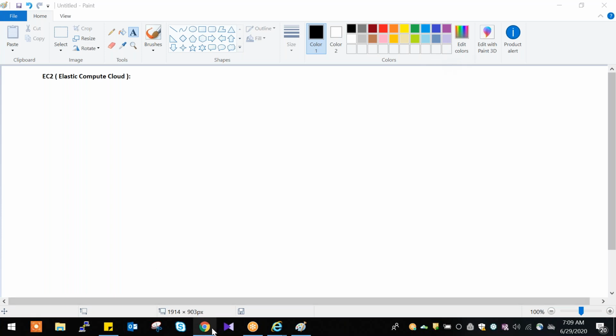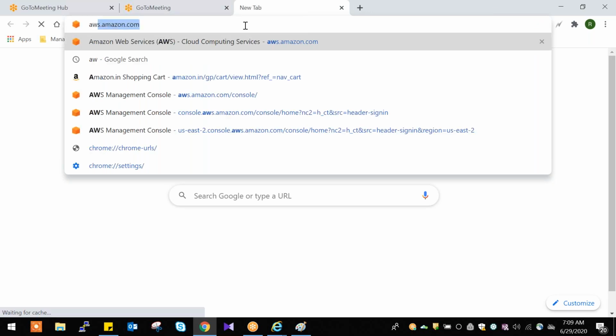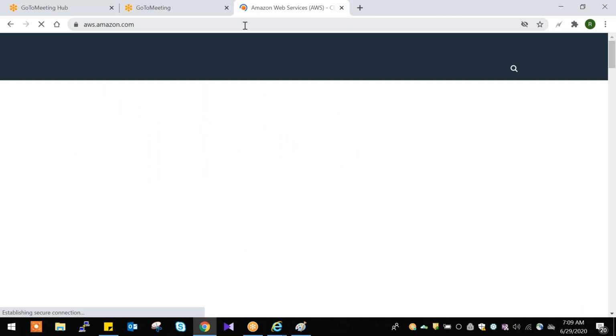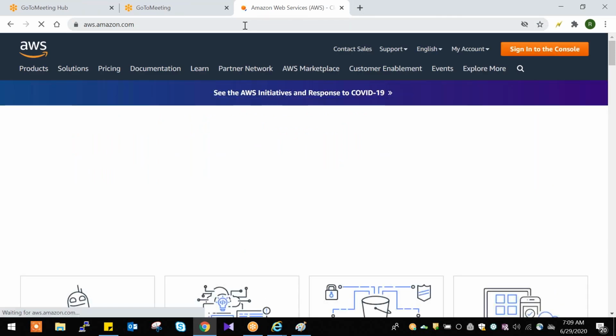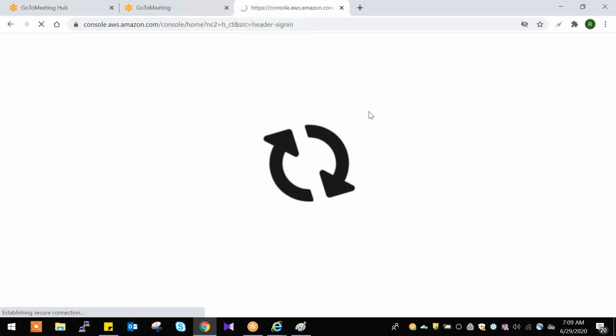So just open the console here. Today we'll try to understand how to create an instance. Instance means server. How to create a server in cloud and how to connect to the server, we'll try to understand.